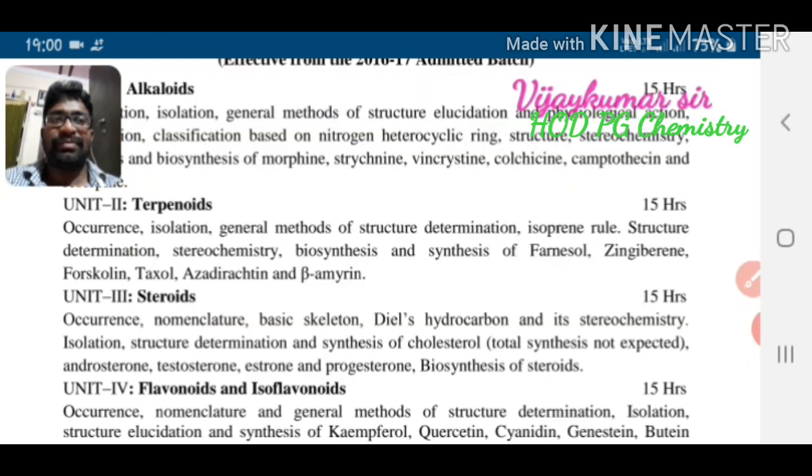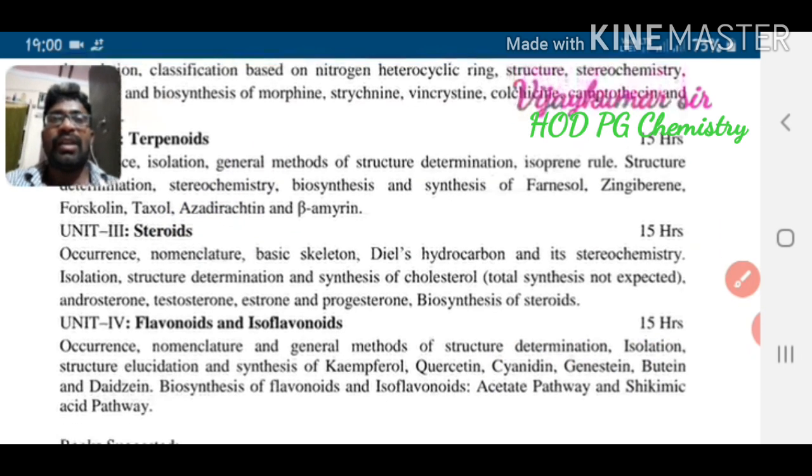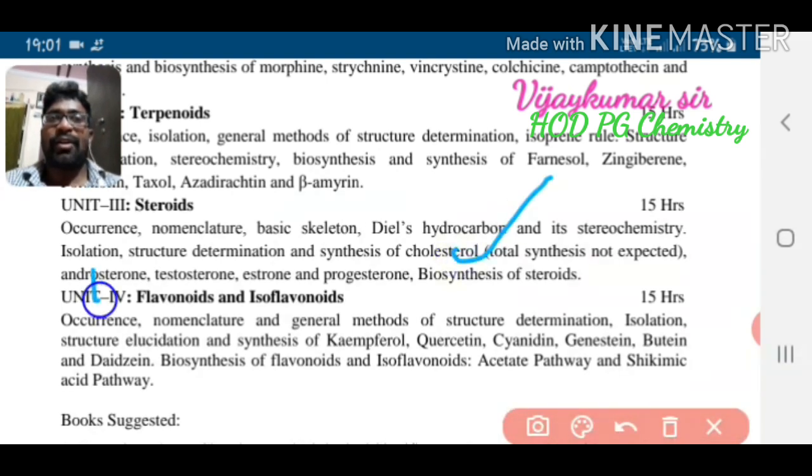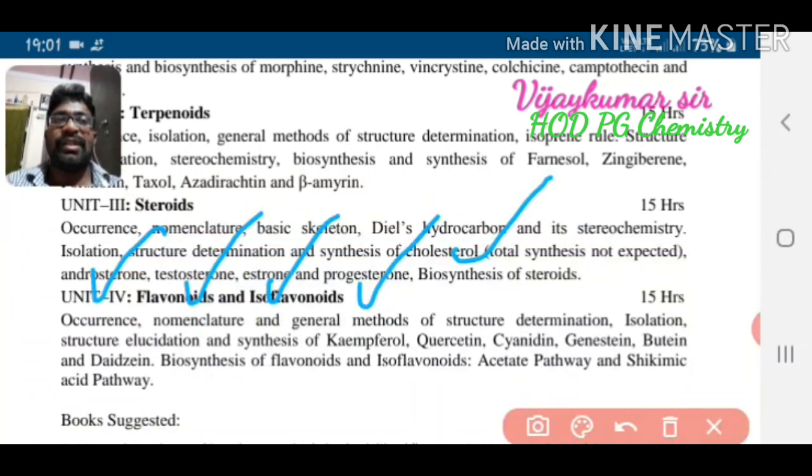Amyrin, okay. And the next one is steroids. In this topic also we should discuss occurrence, nomenclature, stereochemistry, biological effects, isolation, structural determination, and synthesis of cholesterol, androsterone, testosterone, estrone, progesterone, and the biosynthesis of steroids.